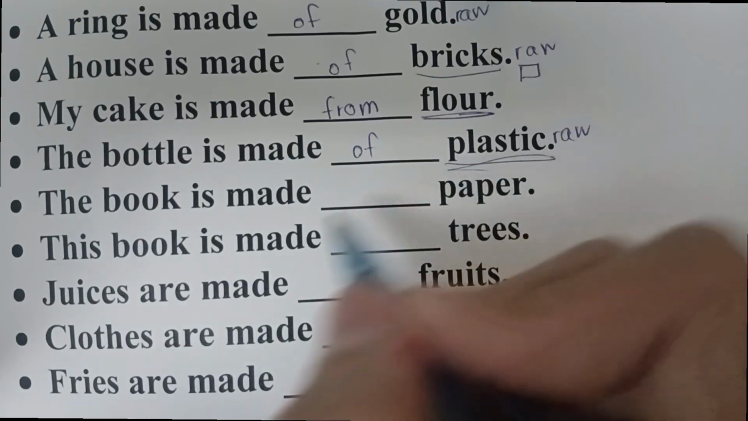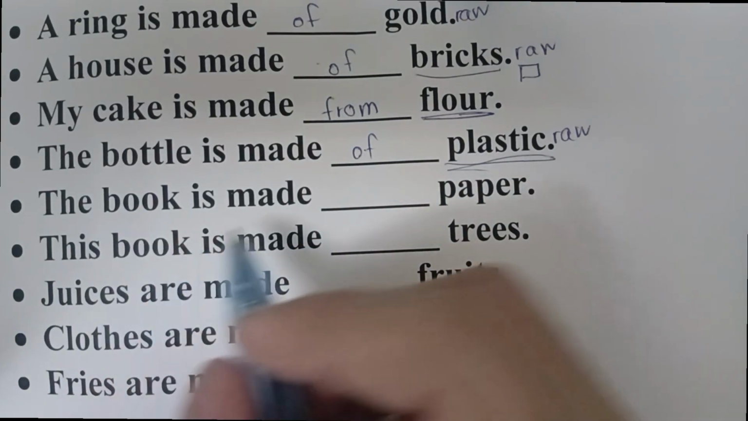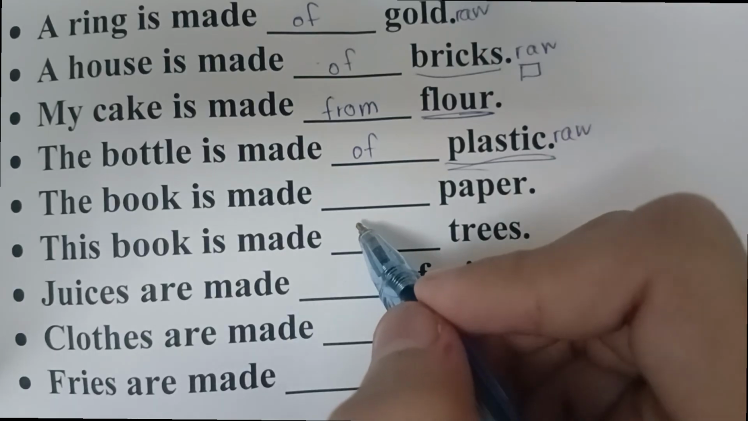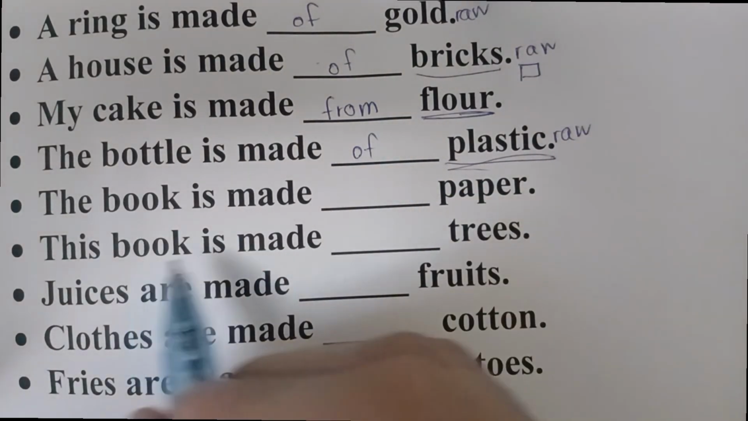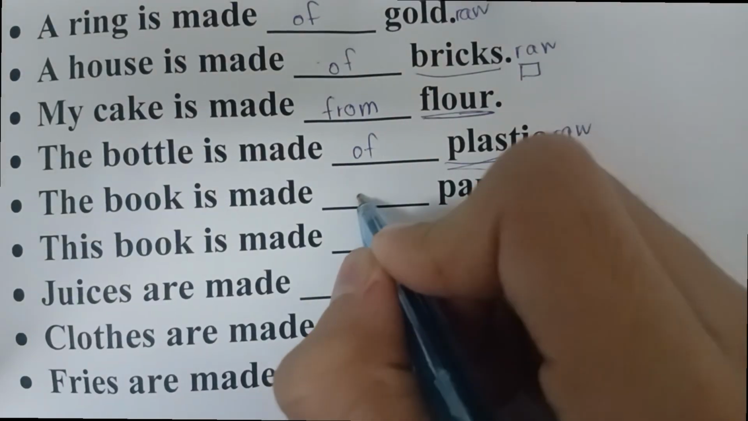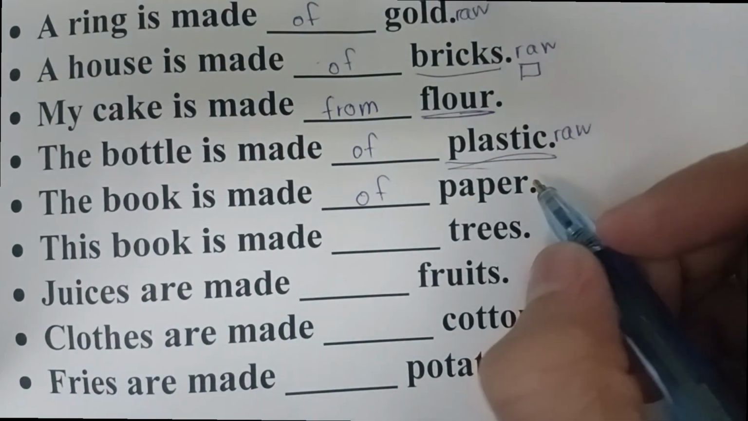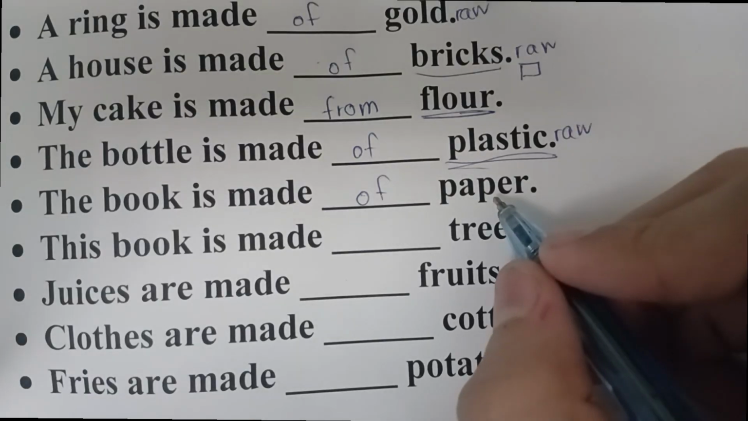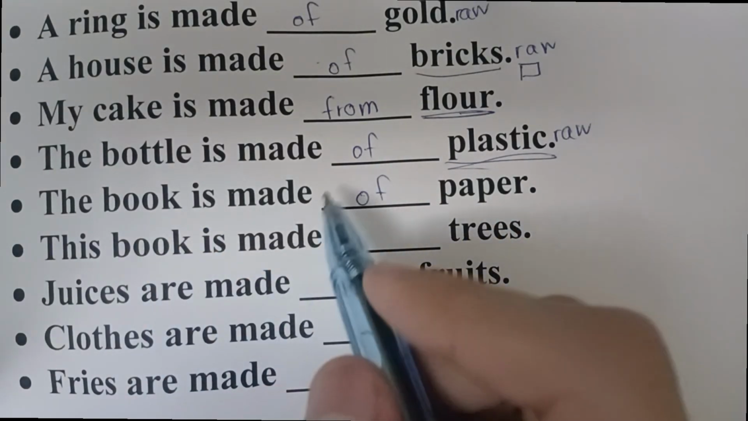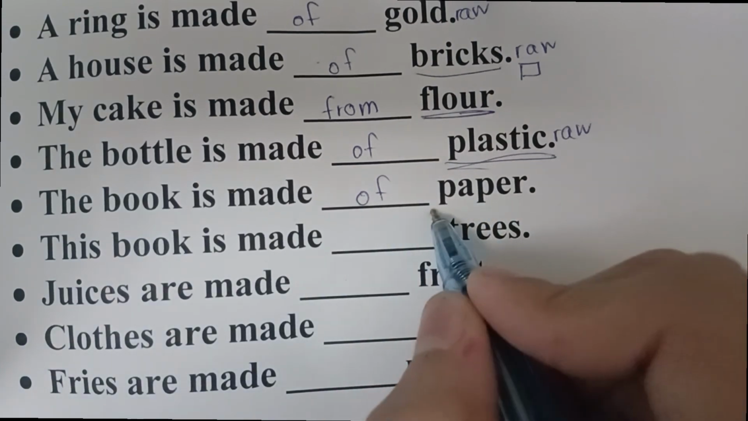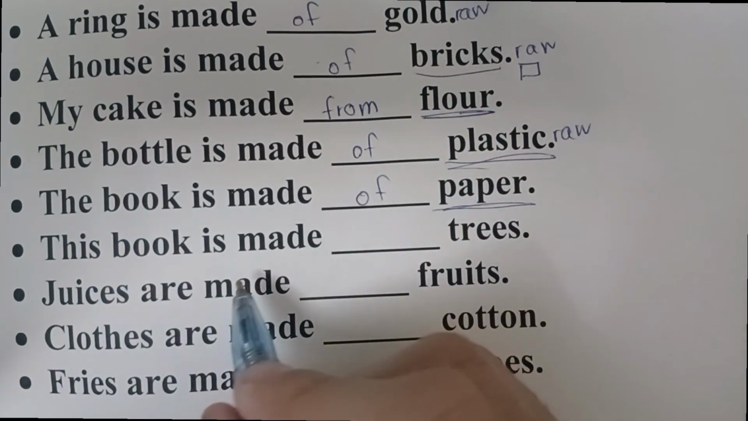Okay. The next is the book is made / paper, so it is gonna be of. Okay, of because papers are raw material, and when you tear the book, there you can see the papers, so it is gonna be of.